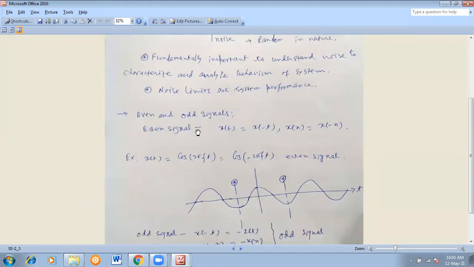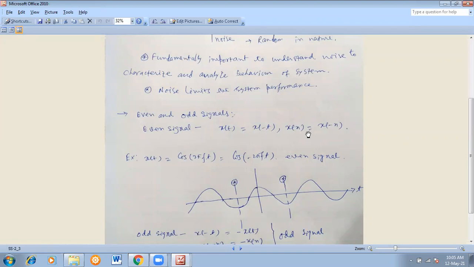Now see, here there are even and odd signals. Okay, what is an even signal? This is standard. x of t is equal to x of minus t, then it is called an even signal. Or in discrete nature, you can say x of n is equal to x of minus n. If so happens, then we can say it's an even signal.